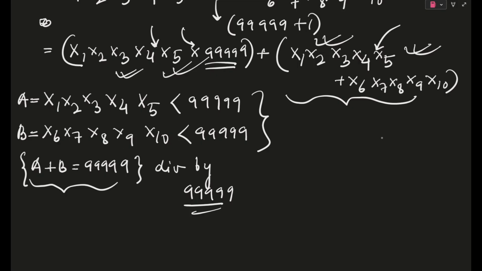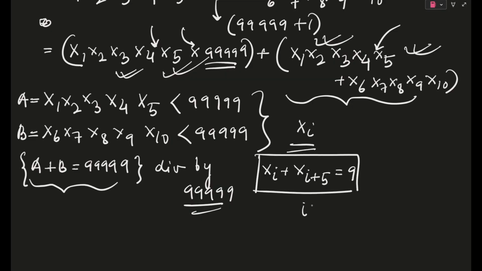To make that suffice, if I take these digits as xi, you will notice that xi plus x(i+5) has to sum to 9, and i will be varying from 1 2 3 4 5 up till 5.